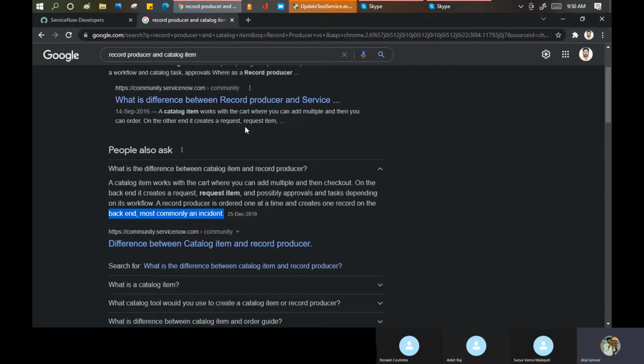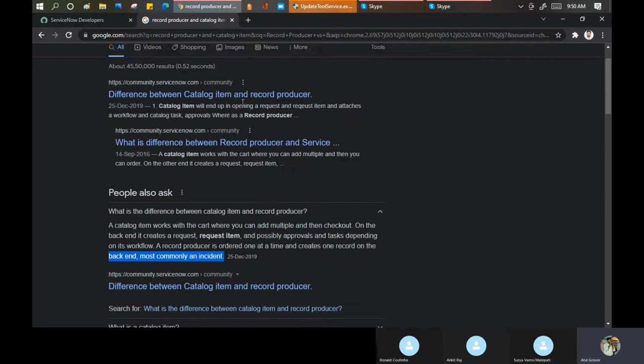Maybe I can find some more differences here, because this is very confusing. You will say, Atul, then what is the difference between the two? There is no difference. Both are creating records in a table, but the difference is that a catalog item creates two records in two tables and a record producer creates one record in a single table. That is the way the concept called the record producer has been defined.